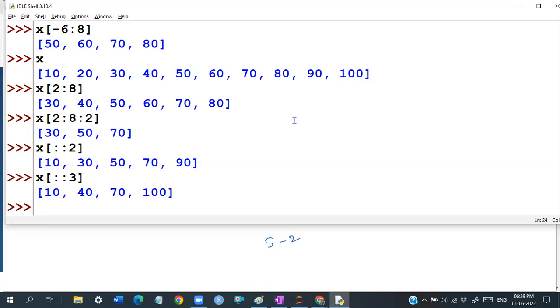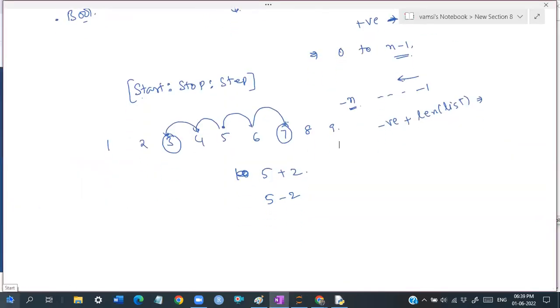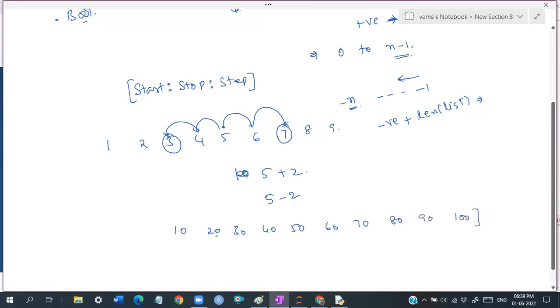Now there is one advantage, guys. Normally we read all the elements from left to right only. The index is specified from left to right, and also from right to left. But the main trick here is how to read it from right to left. For example, let us say we have 50, 60, 70, 80, 90, and 100, and you want to read the last 4 elements.